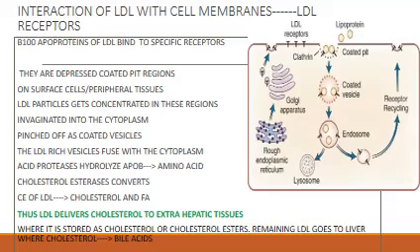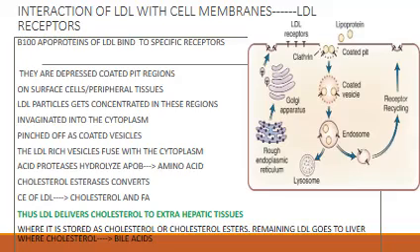So the LDL particles will get concentrated in these coated pit regions which contain their receptor, and then it is invaginated into the cytoplasm and is pinched off as a coated vesicle. The LDL rich vesicle then fuses with the lysosome. Now the acid proteases hydrolyze the ApoB and convert it into amino acids, and the cholesterol from LDL is released, and cholesterol esterases then convert the cholesterol esters of LDL to cholesterol and fatty acid.